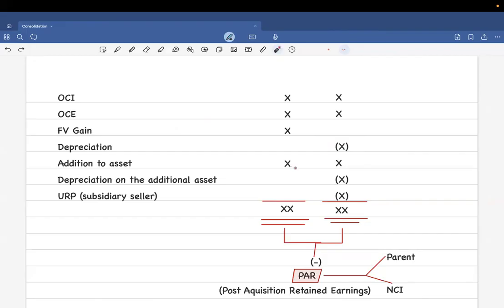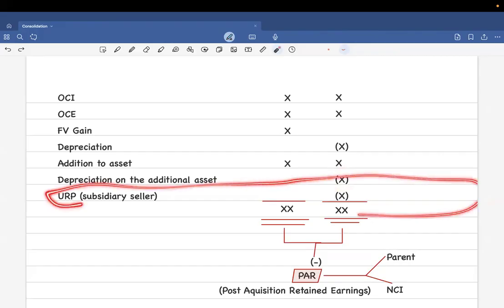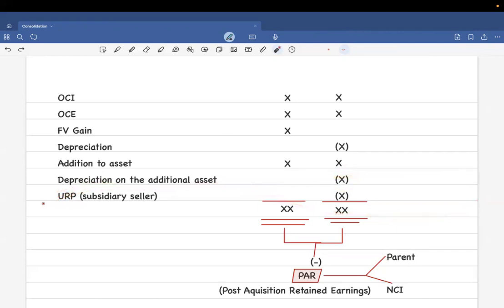If there is any asset that you have bought in the year, you're going to take it in both the columns. If there is depreciation on the additional asset that has been acquired, you're going to take the depreciation in the DOR column. And lastly, it is the URP, which we are going to study in a later portion of the chapter.